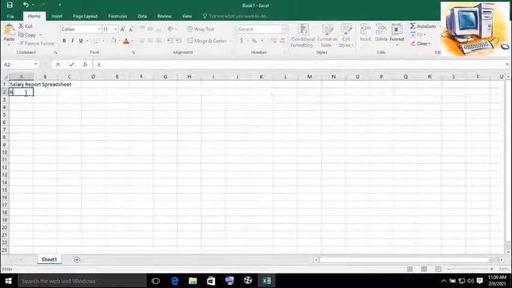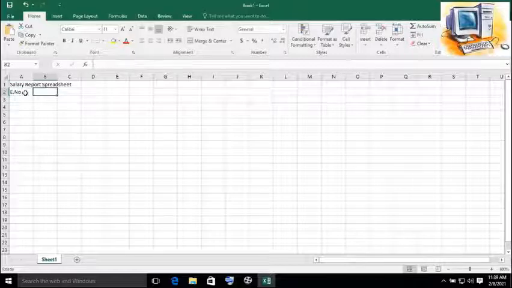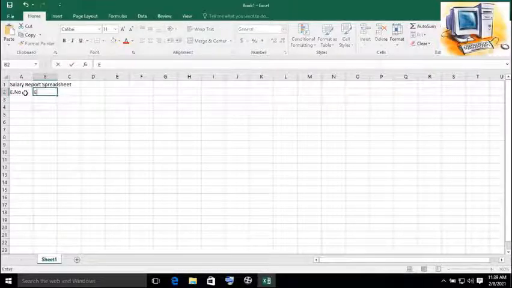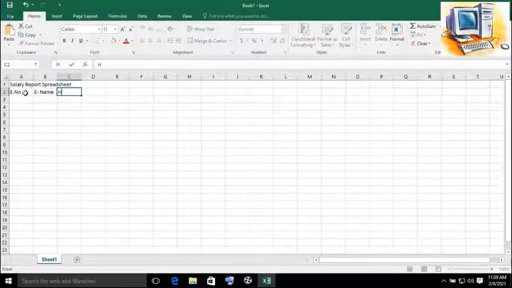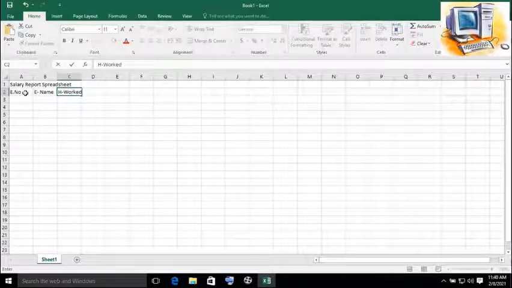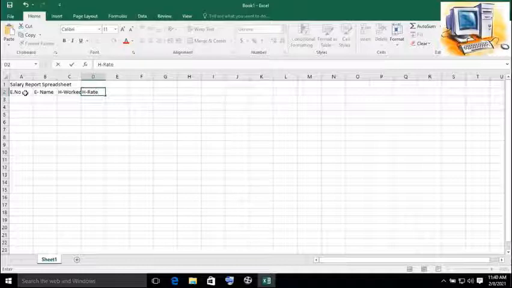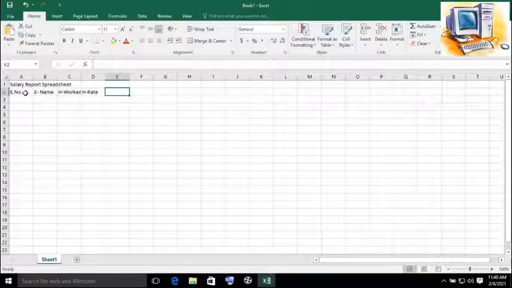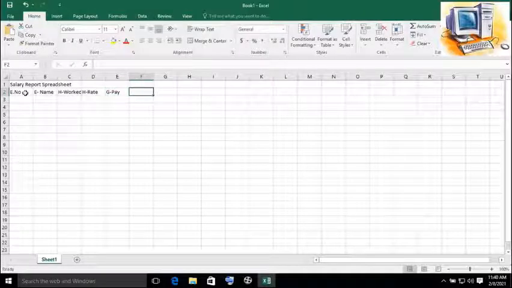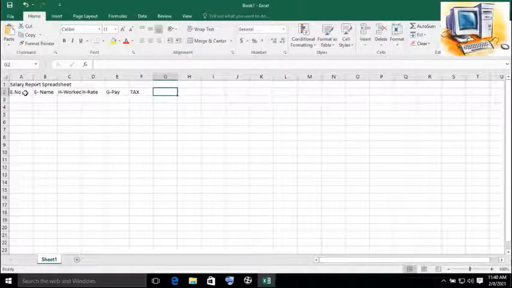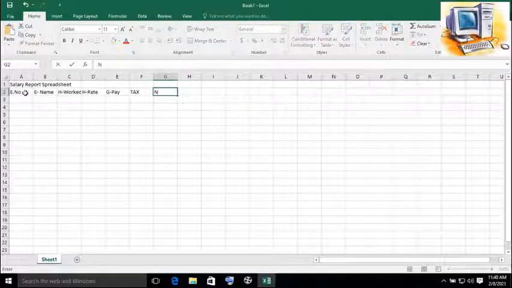Subheadings are employee number, employee name, hours worked, that is for how many hours he or she worked, per hour rate, gross pay, and then tax, and after deduction of tax we have to find out the net pay of an employee.